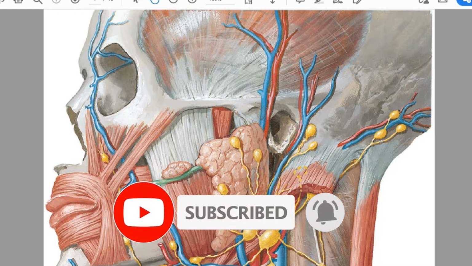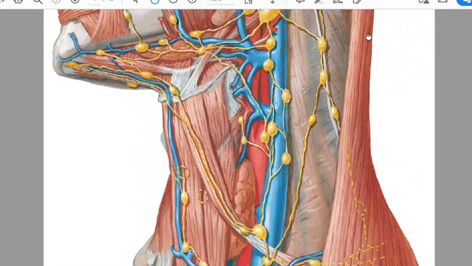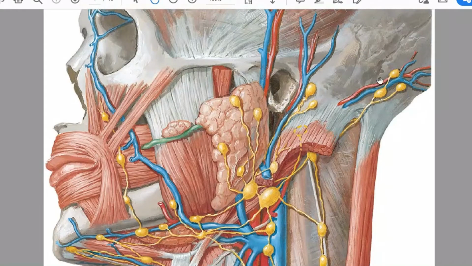Today we're going to speak about regional lymph nodes, lymph vessels, and the pathways of lymph drainage of your body, and something about the main organs of the immune system. So we will start with lymph nodes of your head and neck. The main thing about lymph nodes is that they are situated, as you can see, next to main vessels.